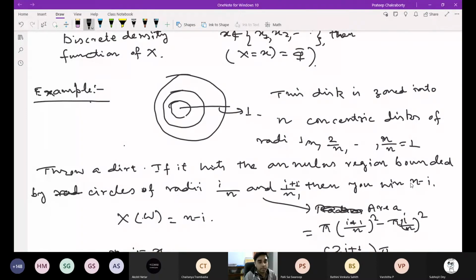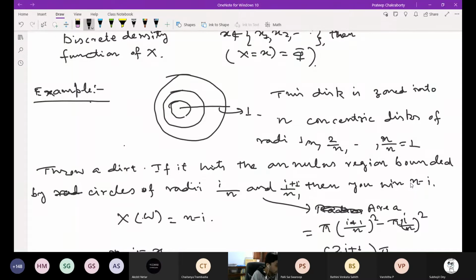What is the color of that ball, red or black? Or how many red balls you pick in 5 drawings. That number is a discrete random variable.